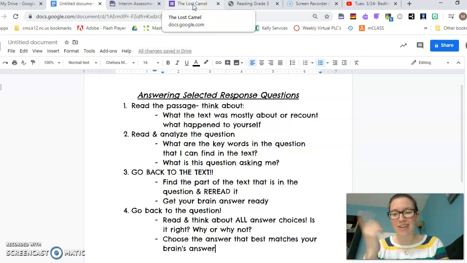Once you finish reading the passage, then you can go look at your questions. You're going to read them and you're going to analyze them so that you can say, what are the key words here in this question? And what is this question asking me to do or find? Right? Making sure you understand the question.